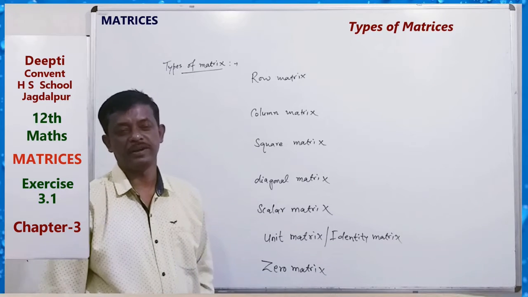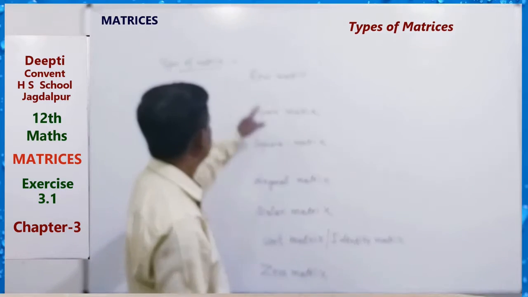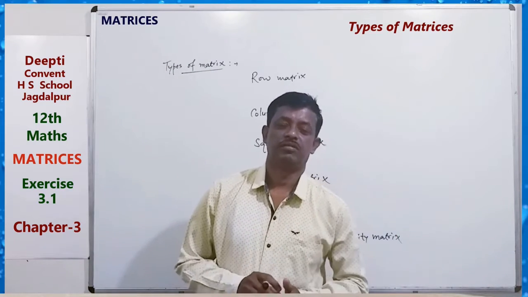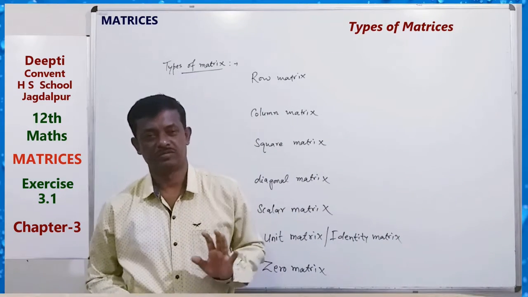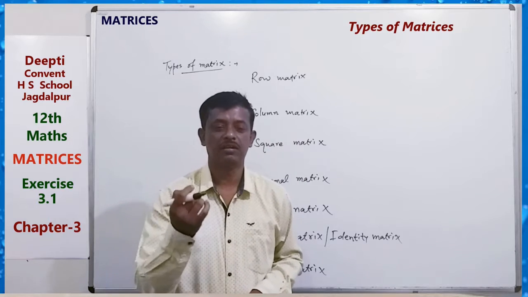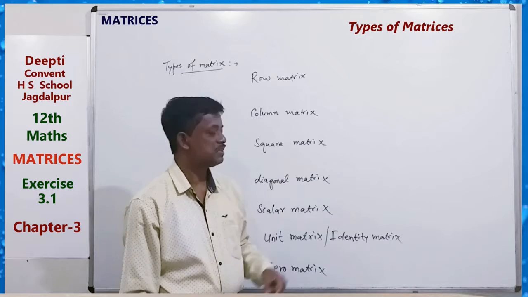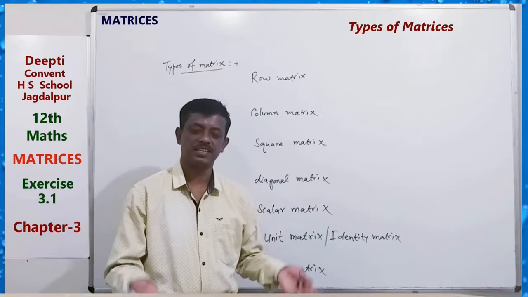These are the types of matrix. Generally, row matrix means only one row. Column matrix means only one column. And square matrix means the number of rows and columns are the same.